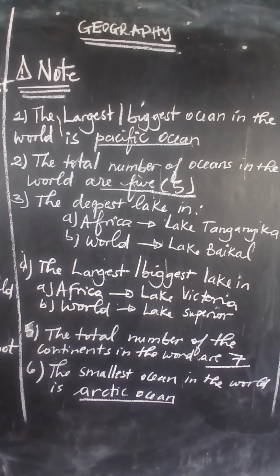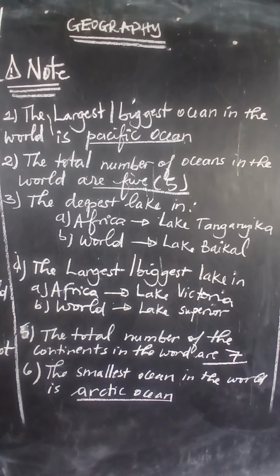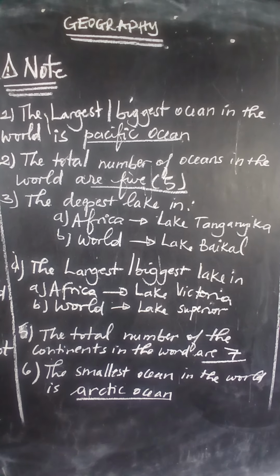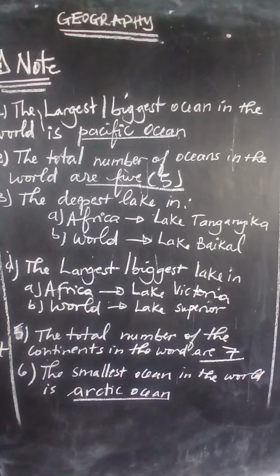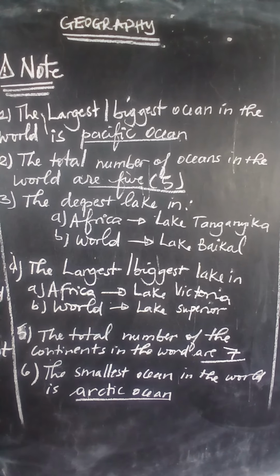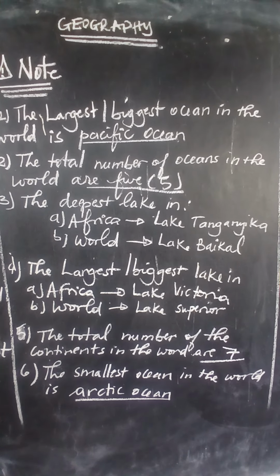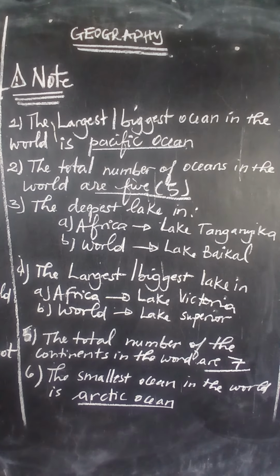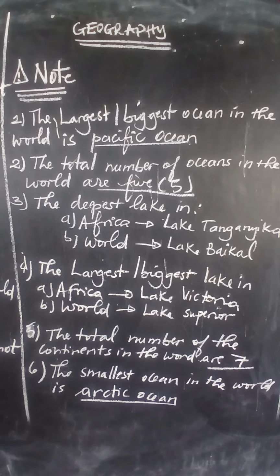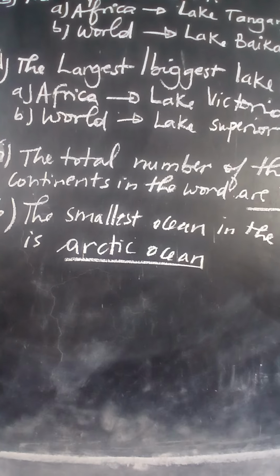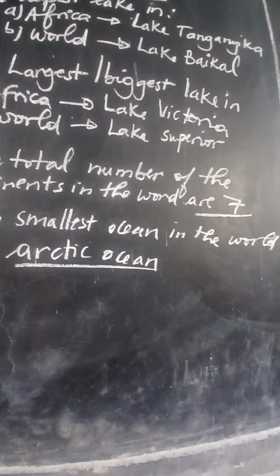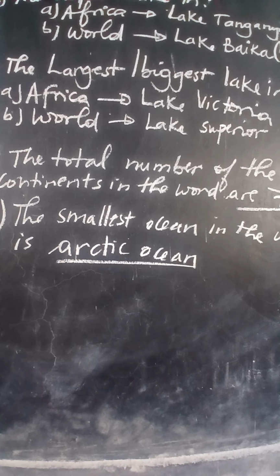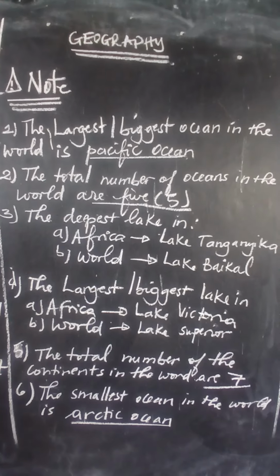Let's start with 1. The biggest or the largest ocean in the world. Normally over the world you have 5 main oceans. We have 5 oceans. But the biggest among those 5 oceans is the Pacific Ocean, while the smallest ocean in the world is the Arctic Ocean. It is the Arctic Ocean.